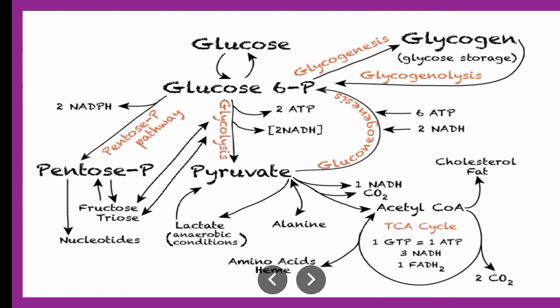Glycolysis there will be one video, glycogenesis there will be one video, gluconeogenesis, that is formation of glucose, there will be one video, then glycogenolysis there will be one video, Krebs cycle a separate video, and pentose phosphate pathway a separate video. So these steps we are going to talk about in detail.